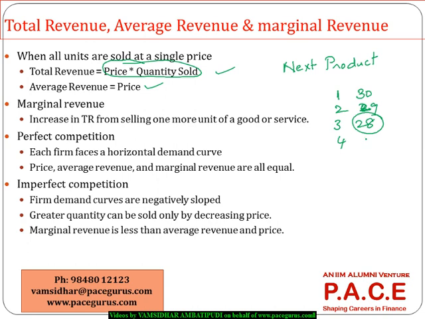Probably when I am selling the fourth, because the more items I am selling, I may have to sell them at much lower prices. Initially, let's say I am selling a few items, I can sell them at higher prices. There may be some buyers for them. But after a certain number, I may have to sell them at lower prices if I have to sell more and more. So this is how a typical marginal revenue graph will look.